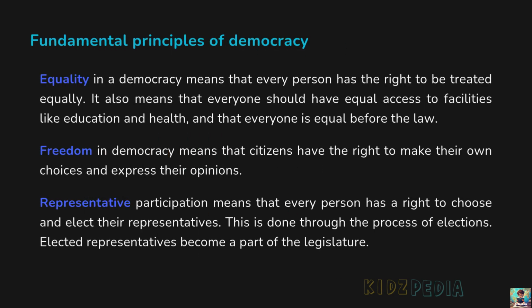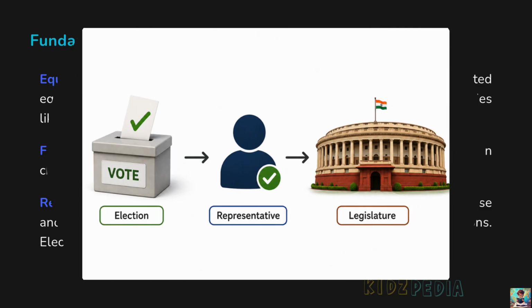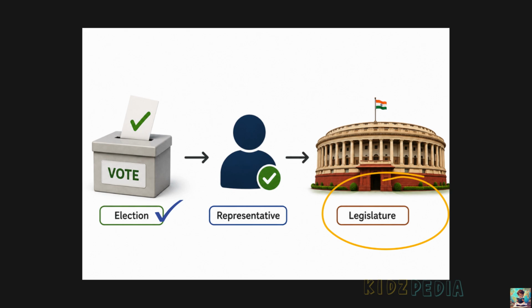Representative participation means that every person has a right to choose and elect their representatives. This is done through the process of elections. Elected representatives become a part of the legislature. So, representative participation means that people do not make laws directly by themselves. Instead, they choose and elect representatives through elections. These elected representatives speak and make decisions on behalf of the people. After being elected, they become members of the legislature where they make laws and discuss important issues for the country or state.